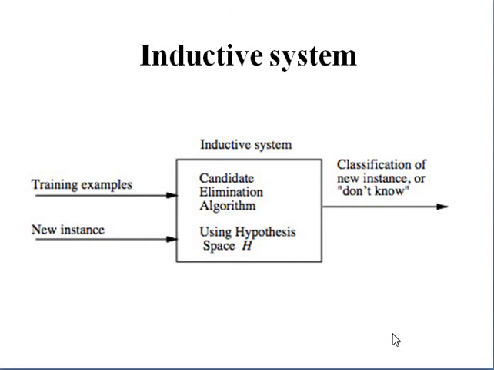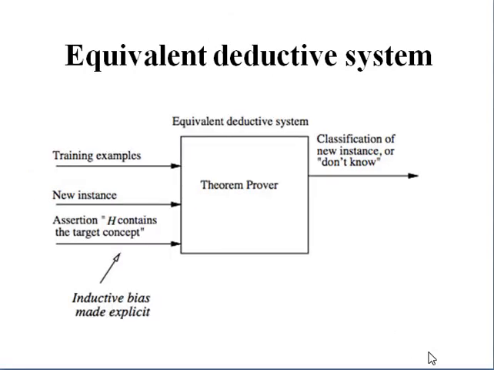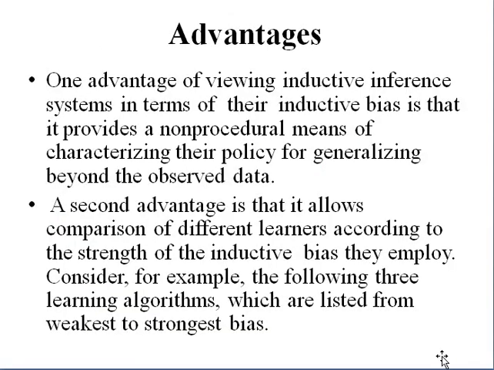Next one is like this. The equivalent deductive system takes the training examples and new instances and some assumptions, which say that H contains the target concept, with the inductive bias made explicit. That is given to the theorem prover. Then we will get the output: classification of the new instance, or we don't know the result.